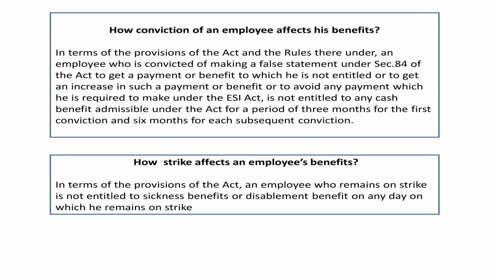Now, how does conviction of an employee affect his benefits? You see, what happens is that the employee also can many times mislead the corporation to take the benefit. In case ESI convicts him in a court of law, then he is not entitled to any cash benefit under this Act for a period of 3 months for the first conviction and 6 months for subsequent convictions. This is very clear.